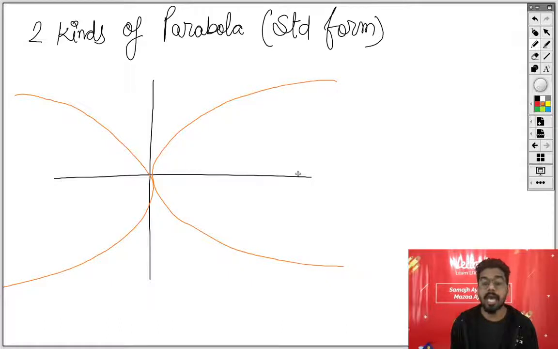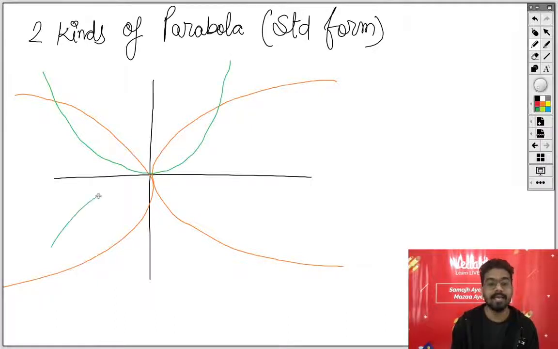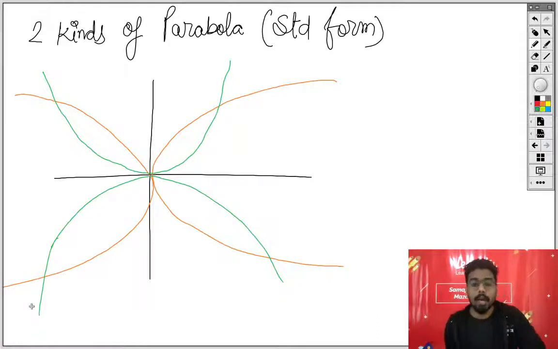A parabola which is having opening towards the x-axis, either in the positive or in the negative direction. Second kind of parabola is having the opening in the direction of the y-axis, either positive or negative. This is why we call it four kinds of parabola, but for me and for you, you will just remember two kinds of parabola.